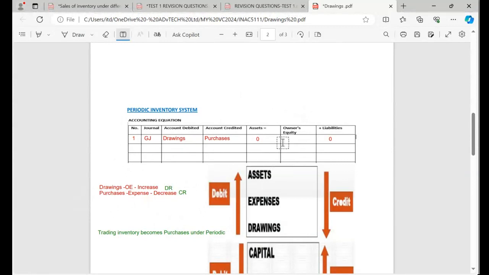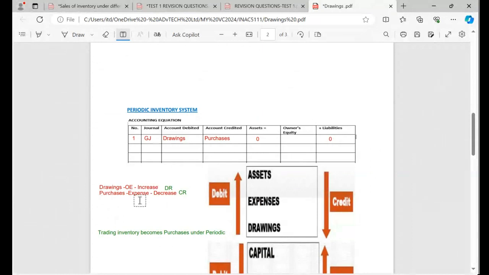As long as you affect one column, just know that the signs will always be plus minus. If I affect assets only, plus minus. I affect owner's equity only, plus minus. I affect liabilities only, plus minus. But I know the answer already. But let's see, how does that plus minus come? Okay, let me explain. Let me start with the purchases.